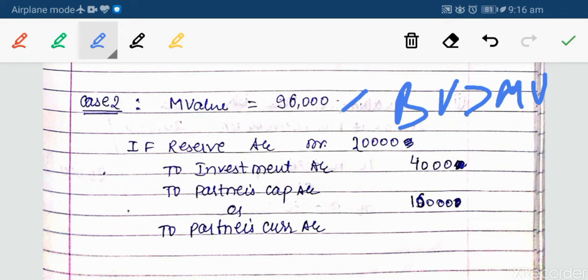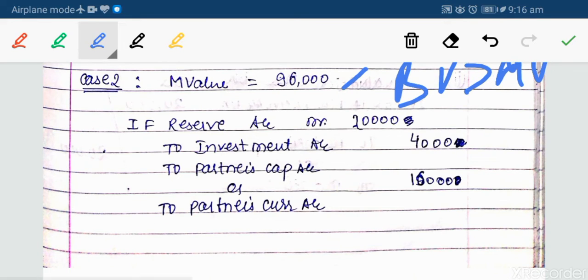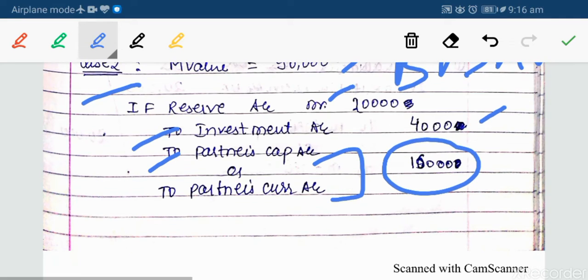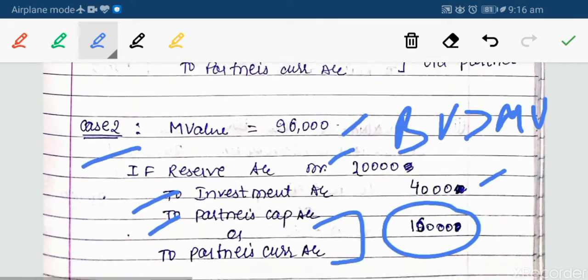So we can adjust that 4,000 with this investment fluctuation reserve, and the remaining 16,000 will be distributed among the partners capital accounts. So I have written like this: IFR account debit 20,000, to investment account 4,000, to partners capital account or partners current account, because the partners' names and their profit sharing ratio are not given, 16,000 rupees, that will be divided among the partners in their old profit sharing ratio. Remember all these things very clearly.